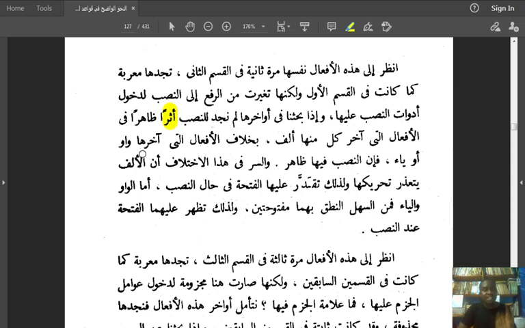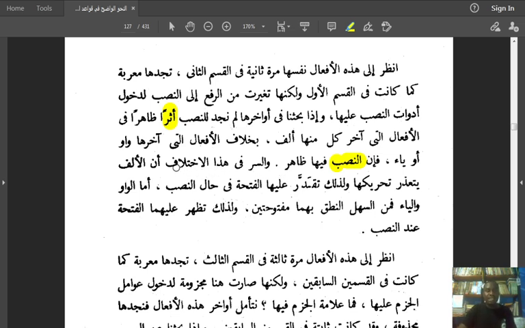بخلاف الأفعال التي آخرها واو أو ياء, as against those verbs whose endings are waw and yai, as we saw. When it ends with waw or yai and there is an or lan before it, the fatha shows clearly on the waw and the yai. فَإِنَّ النَّصْبَ فِيهَا ظَاهِرٌ, for the accusative case is apparent when it's waw or yai.